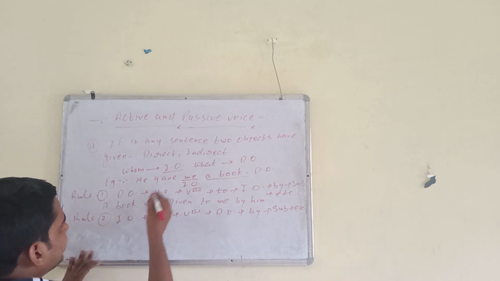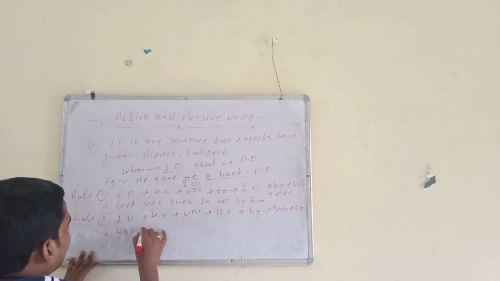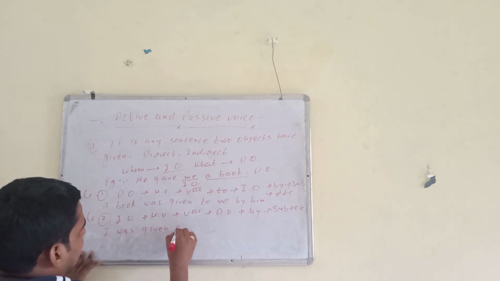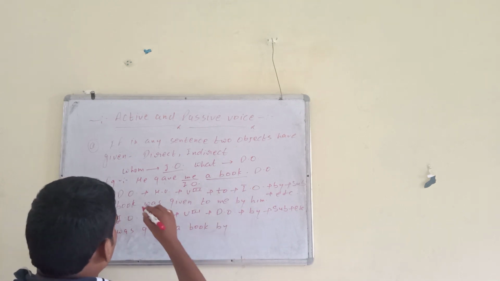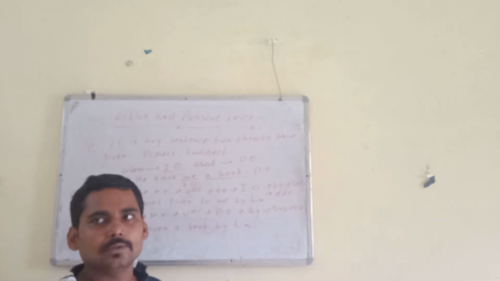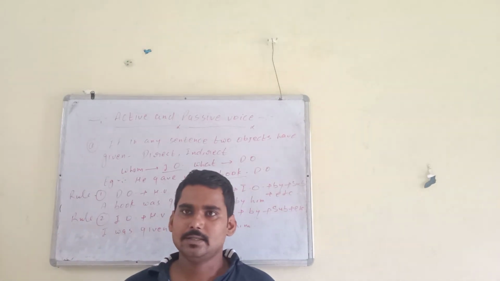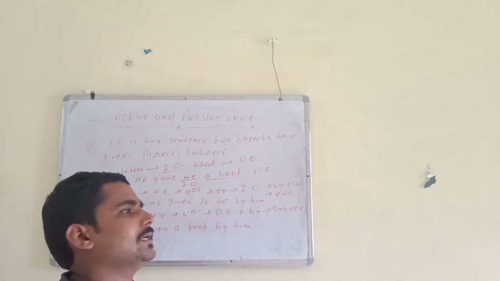We can change this sentence again. See, me changes into I was given a book by him. So these are the two rules. We can change into passive voice if two objects, direct and indirect object, are given.